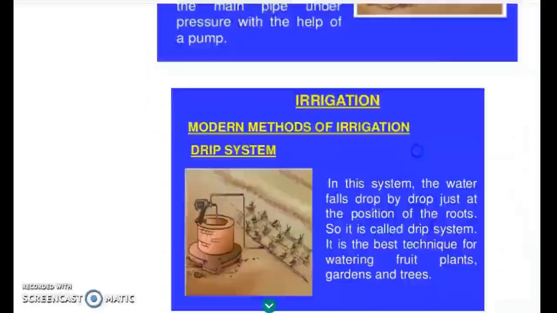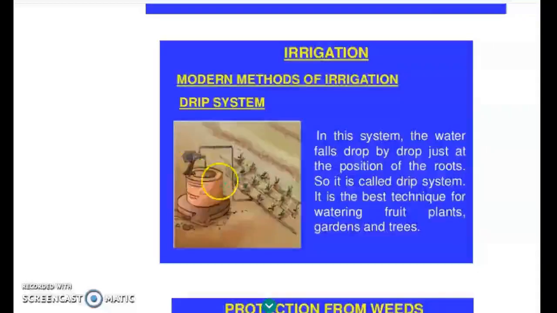Now, what is the drip irrigation method? In it, a pipe is laid through the whole field, and at regular points holes are made in the pipe. So the water starts dripping when water is pushed through the pipe. The water drips at the place where the hole has been made. So let's see how this process is carried out in the field.